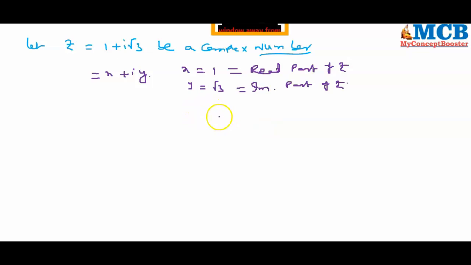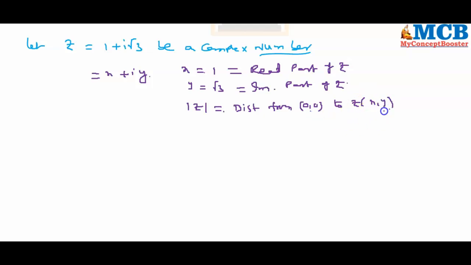And what is mod z? Mod z means the distance from the origin to z, x comma y. The distance between 0 comma 0 and x comma y is nothing but root over x square plus y square.